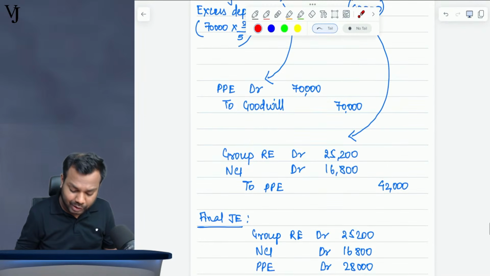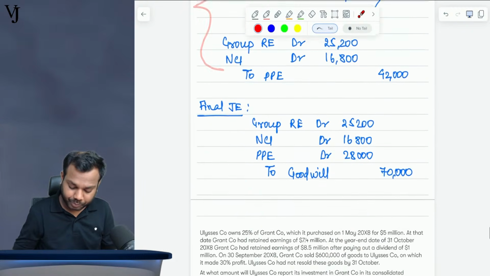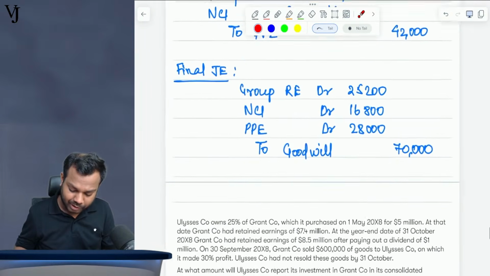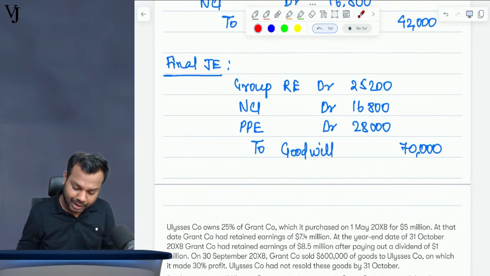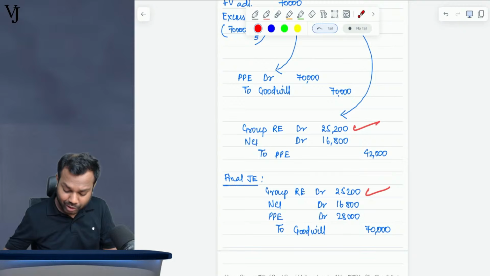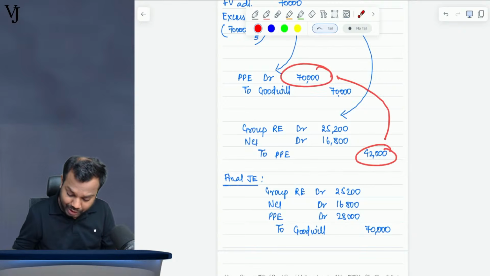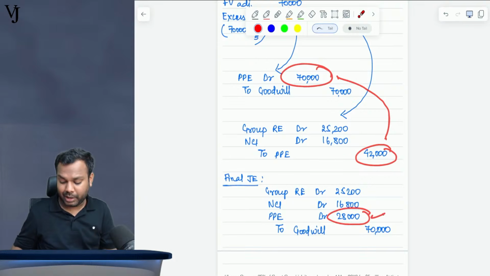So these are the two journal entries. Now what you have to do is combine these two entries. When you combine them, it becomes: group RE account debit 25,200, NCI account debit 16,800. Now goodwill 70,000, and PPE 42,000 against PPE 70,000, so the net amount is 28,000 for PPE here.